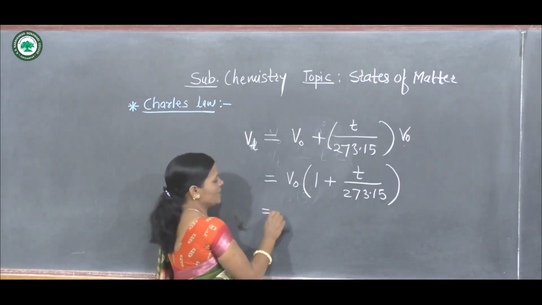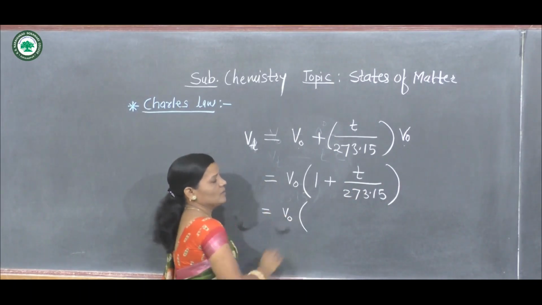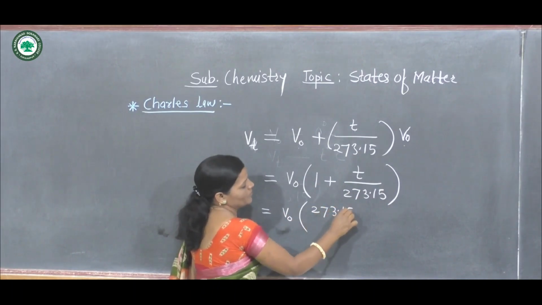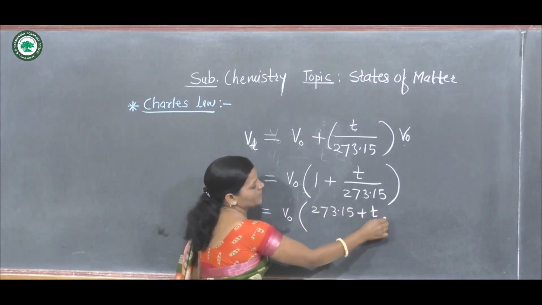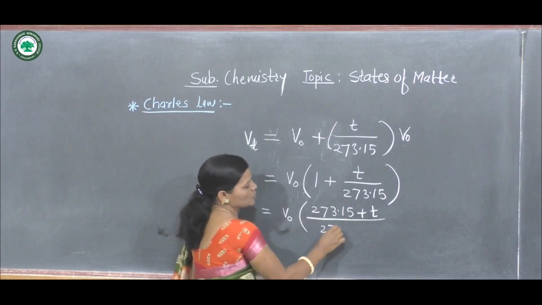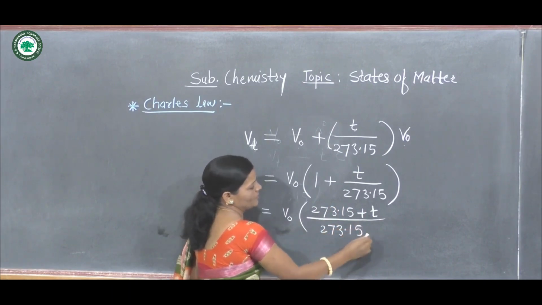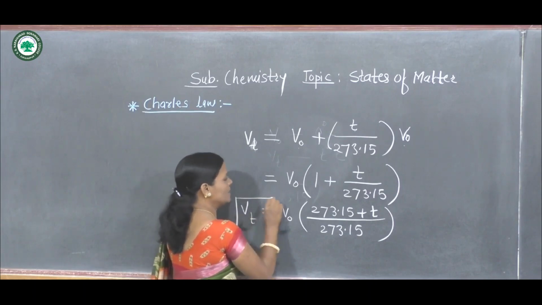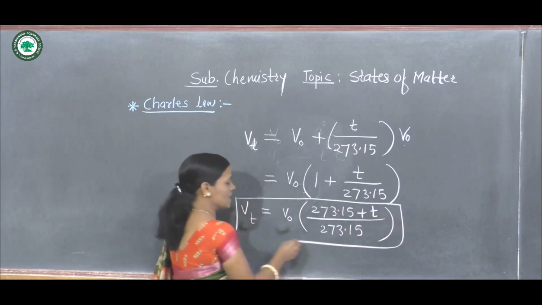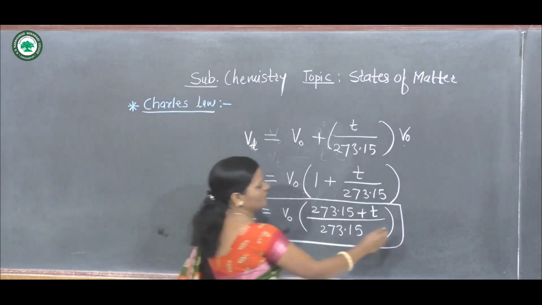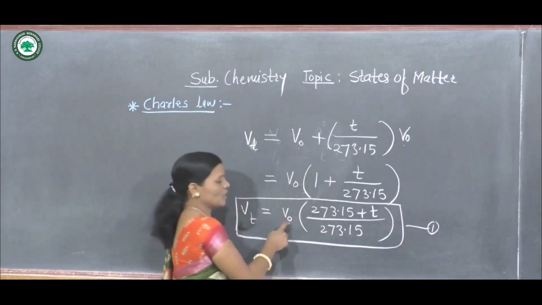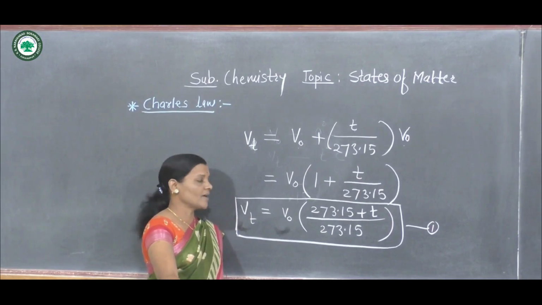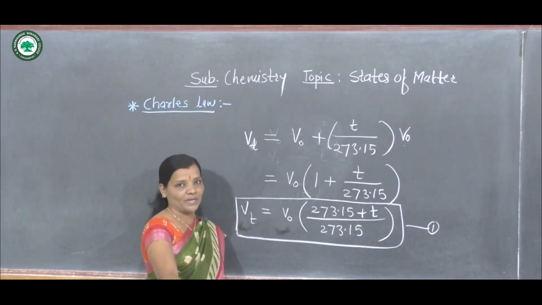By cross multiplication we get 273.15 plus t divided by 273.15. Now this is the volume at temperature t degrees Celsius, and it is found to be Vt equals V naught into the bracket 273.15 plus t divided by 273.15.